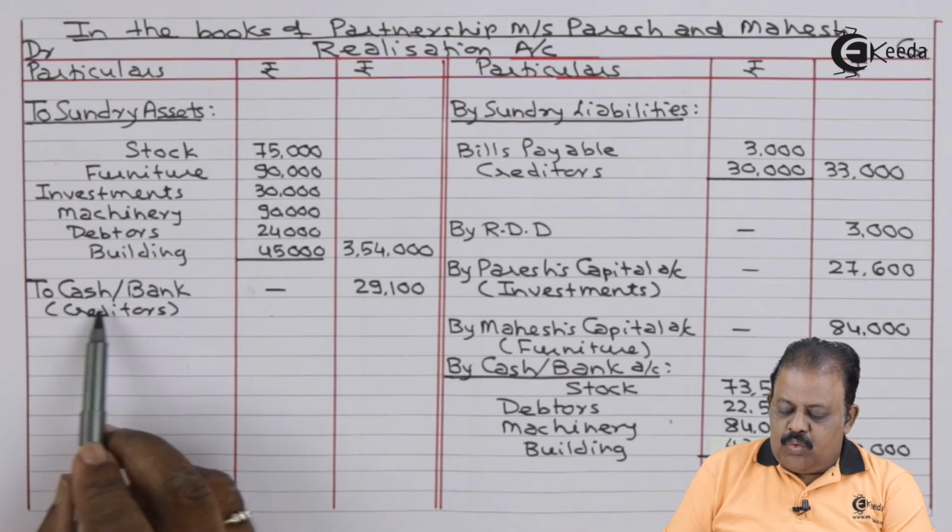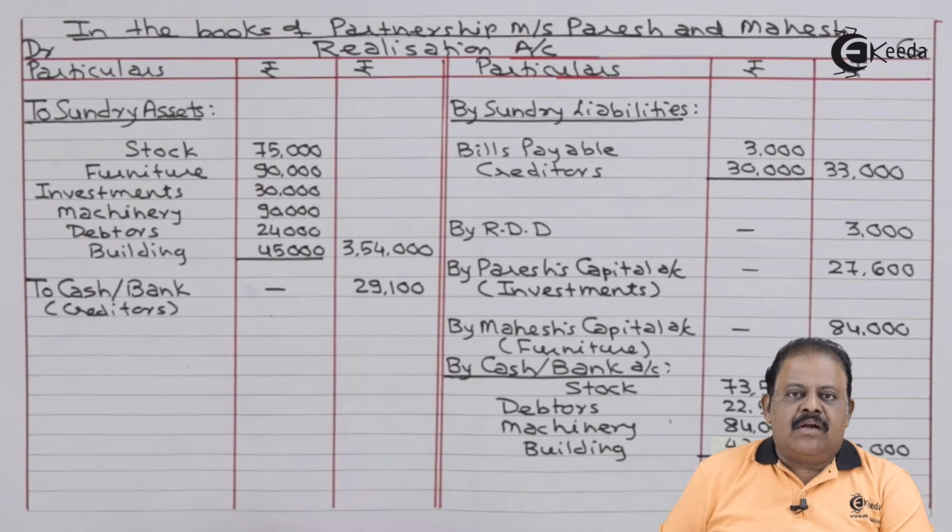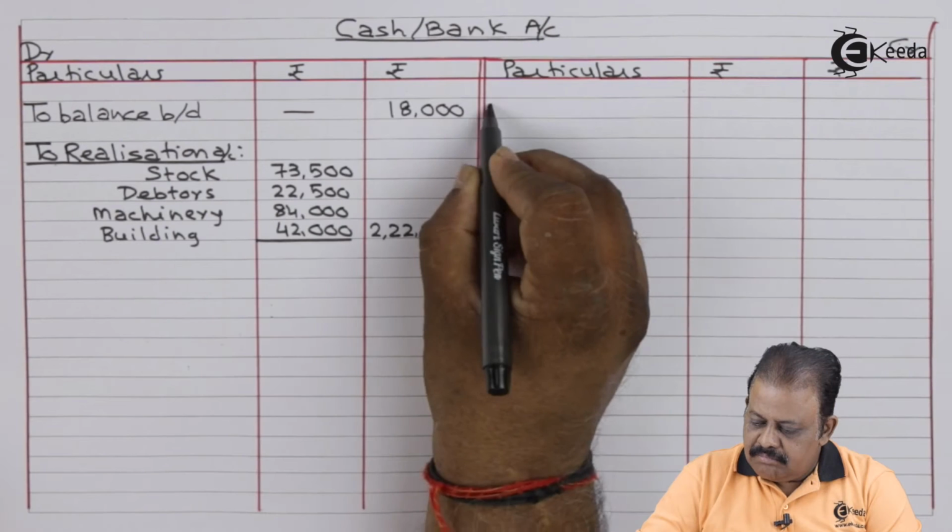Realization account debit to cash bank, creditors paid 29,100. This will have a second effect in cash bank account credit side.